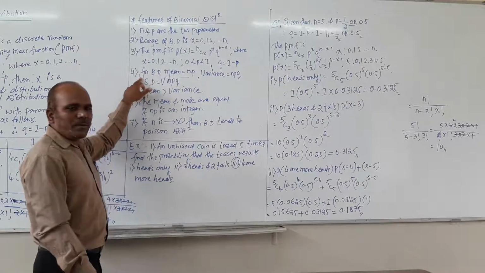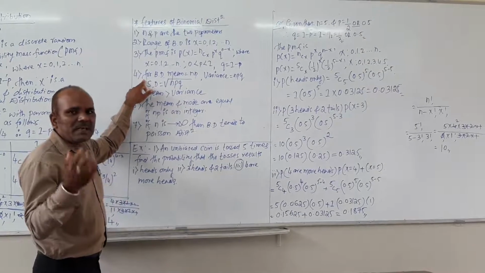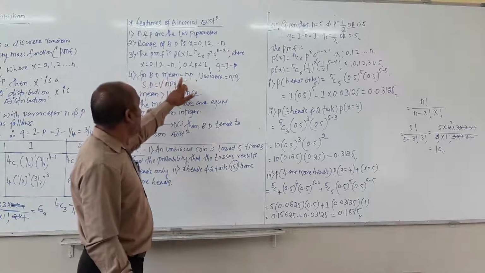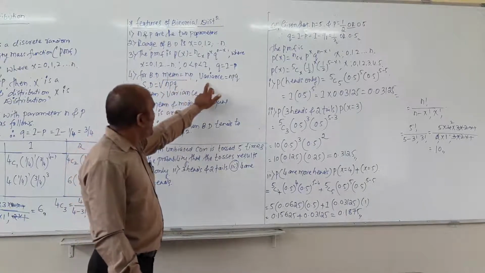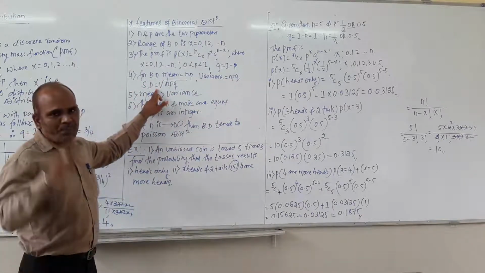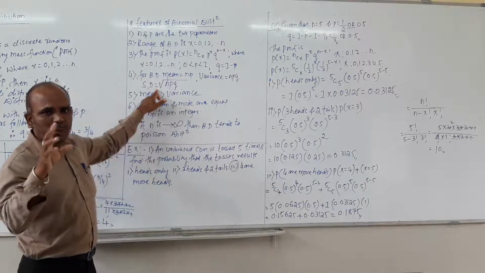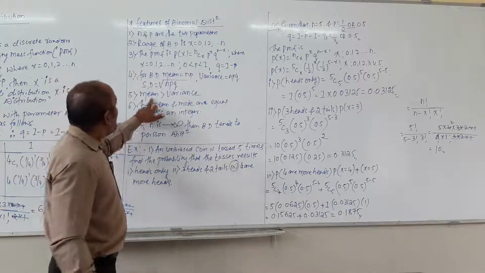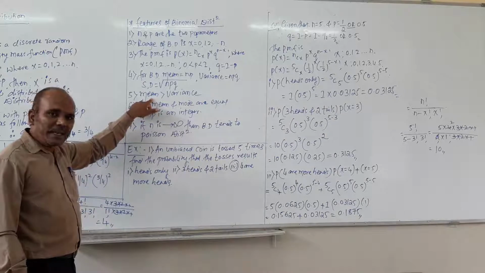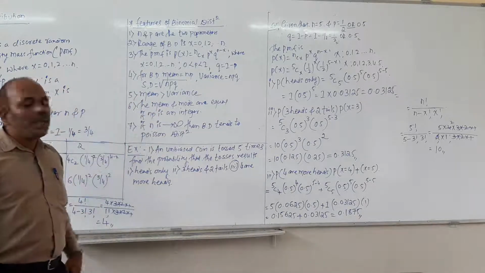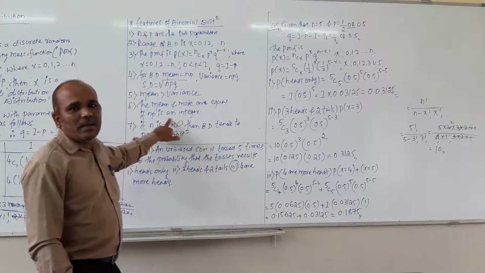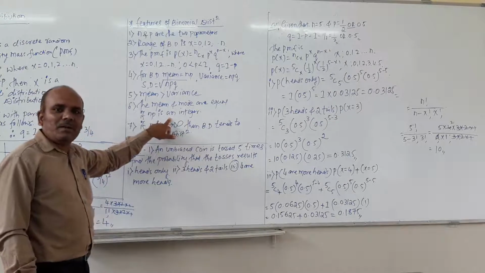To find the mean, variance and standard deviation of a binomial distribution: mean equals n into p, variance equals n into p into q, and the standard deviation equals root of n into p into q, or root npq. In a binomial distribution, the mean is greater than the variance, and the next one is that the mean and mode are equal if np is an integer.